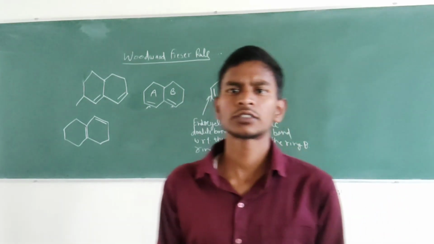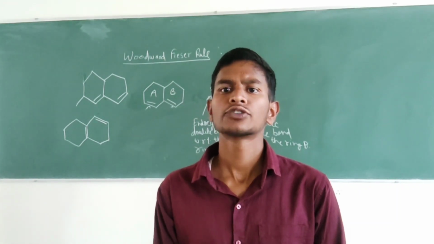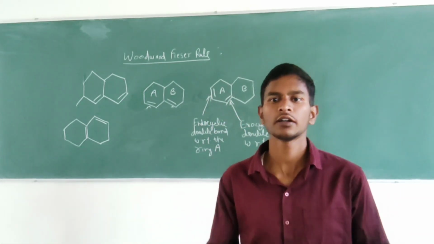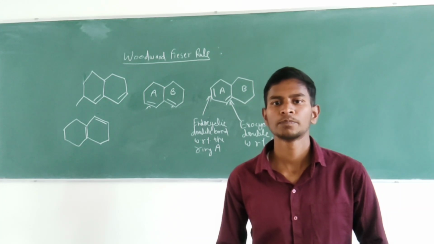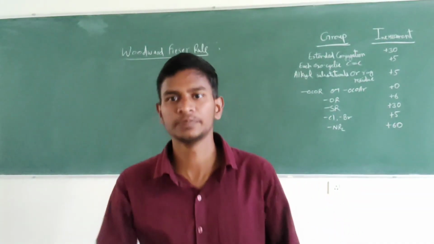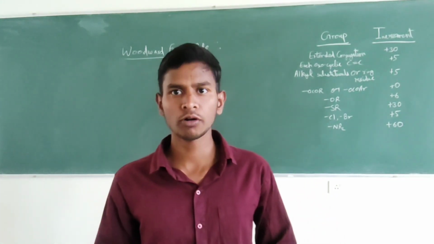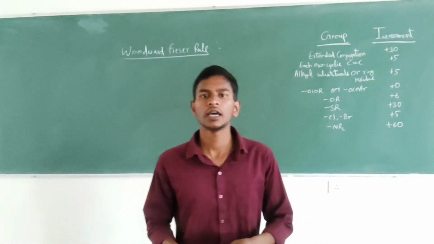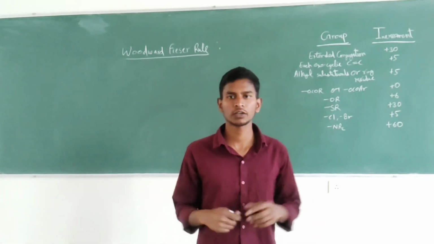So homoannular and heteroannular and exocyclic and endocyclic, these are the basic things which are required before going to the Woodward-Fieser rule. Now we have seen about homoannular and heteroannular and endocyclic and exocyclic. Now we are ready for going to the Woodward-Fieser rule.